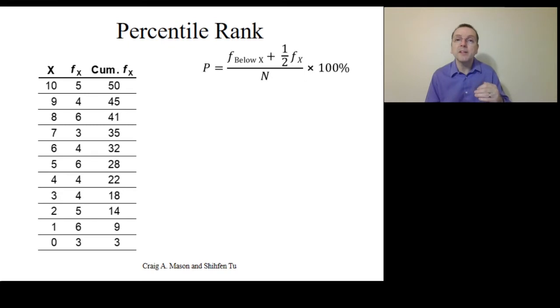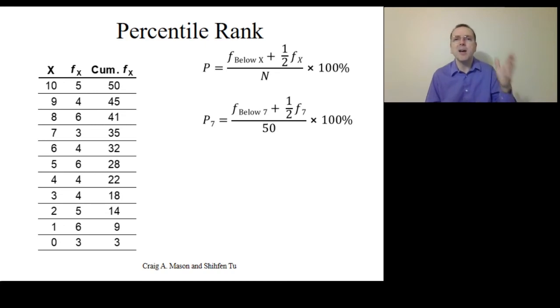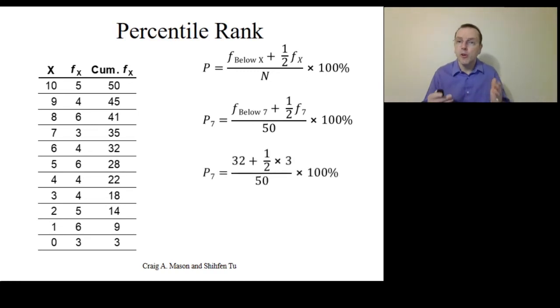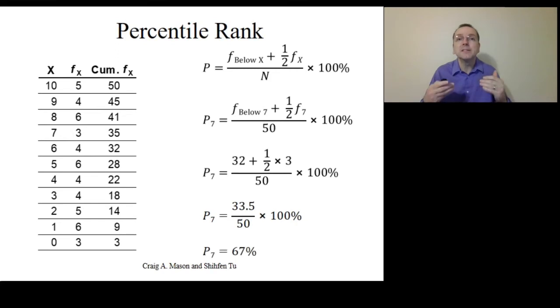But the percentile rank would be the frequency below 7 plus half the frequency with a score of 7, divided by the total n of 50, all times 100%, or 32 plus 1/2 times 3, all divided by 50 times 100%, which is 33.5 divided by 50 times 100%, or 67%. Close to the cumulative percent of 70, but not exactly the same.